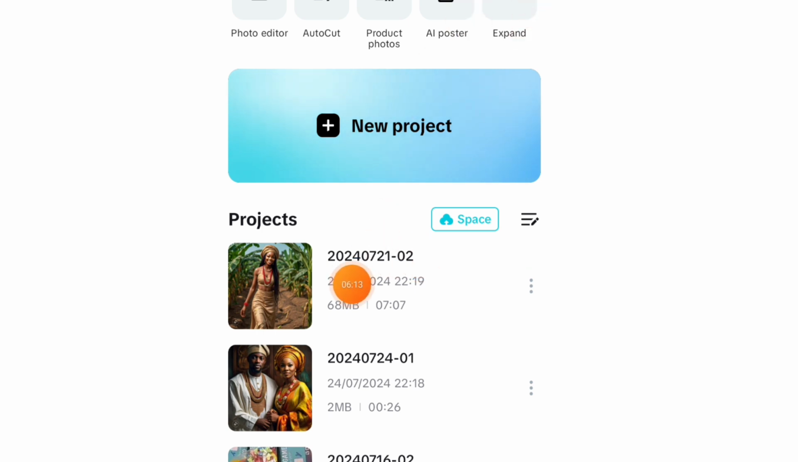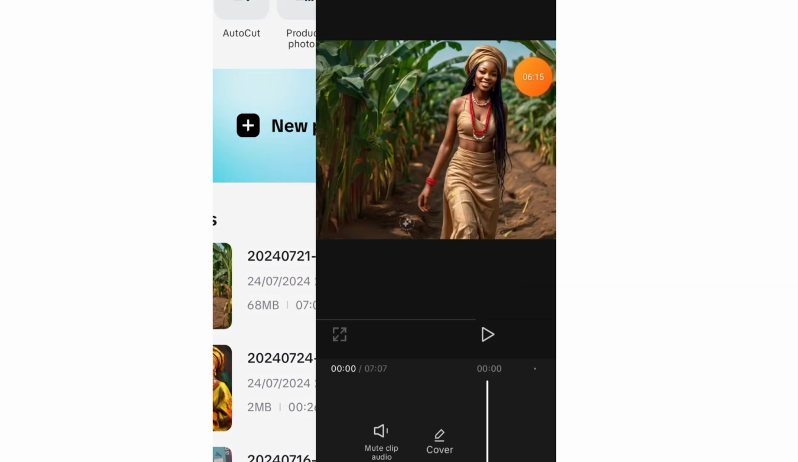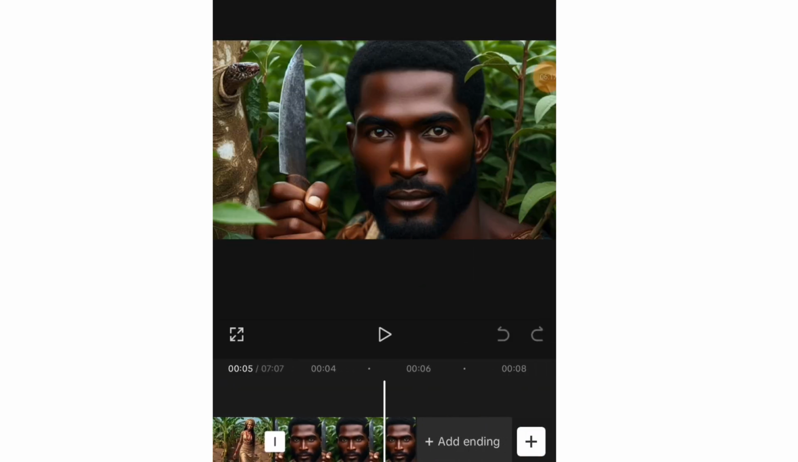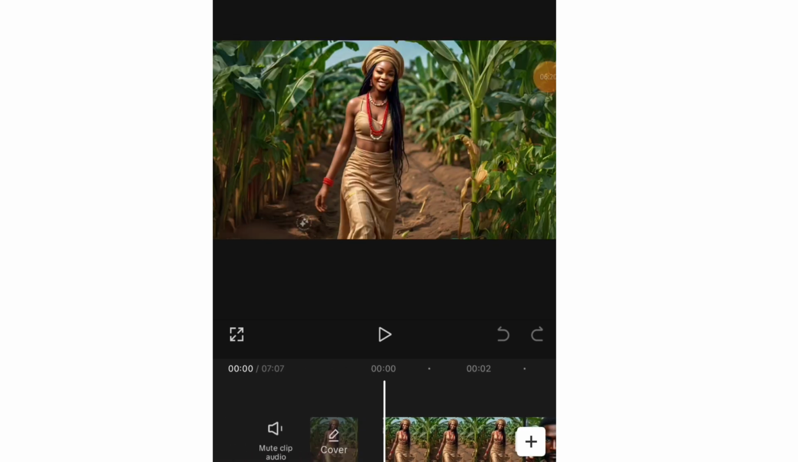I have already recorded my voice with that. So I'll click on this, and you can see I've already added 2 images. Okay, so I'm just going to play it. When you want to do this, you need full concentration. You need to play it and listen to where a particular scene ends in your audio, so you would know how to place this.